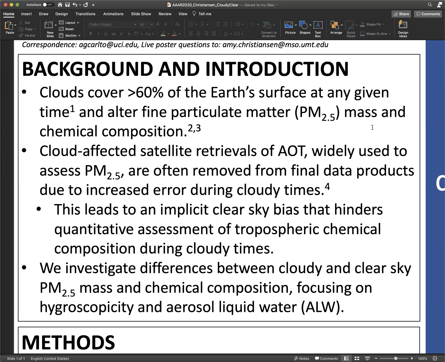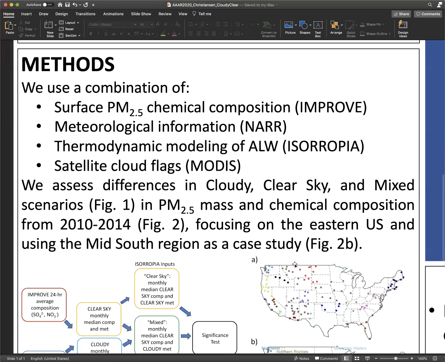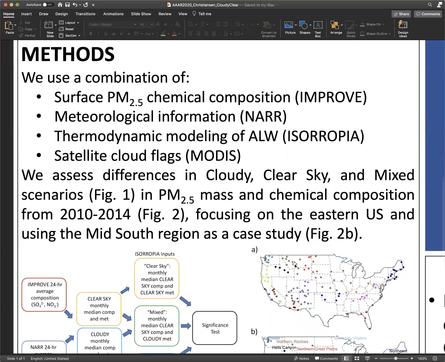This bias may hinder quantitative assessment of tropospheric chemical composition during cloudy times, which is essential to accurately understanding aerosol-cloud interactions. In this presentation, we investigate quantitative differences between PM2.5 mass and chemical composition during cloudy and clear sky times, with a focus on the ways in which hygroscopicity and aerosol liquid water, or ALW, change under these conditions. To assess these differences, we use a combination of surface PM2.5 chemical composition, meteorological information, thermodynamic modeling, and satellite information.